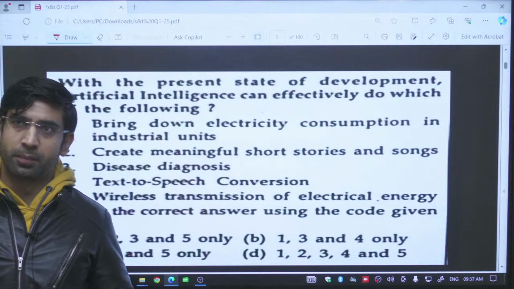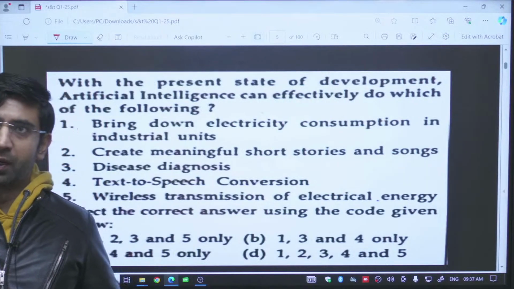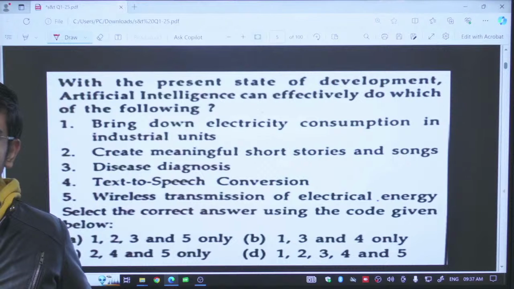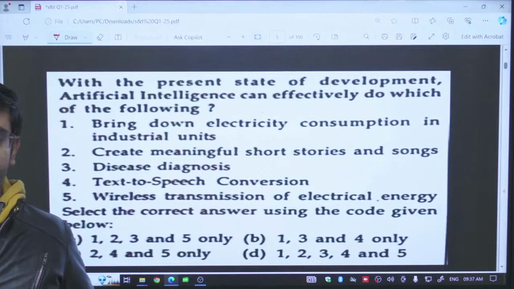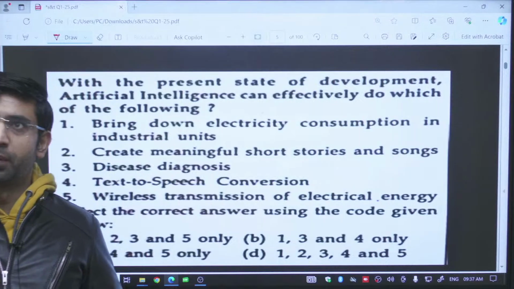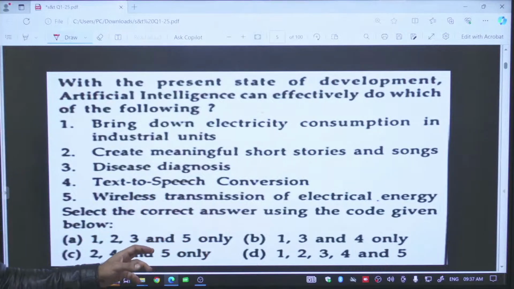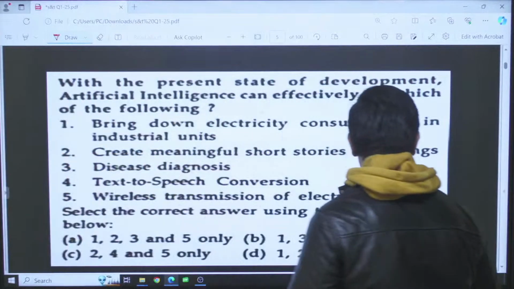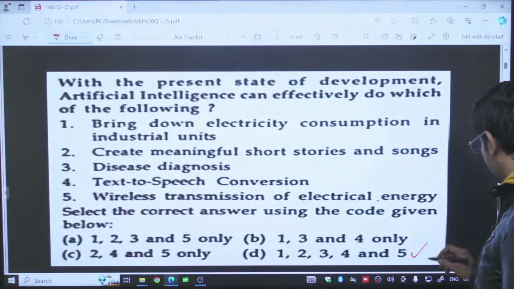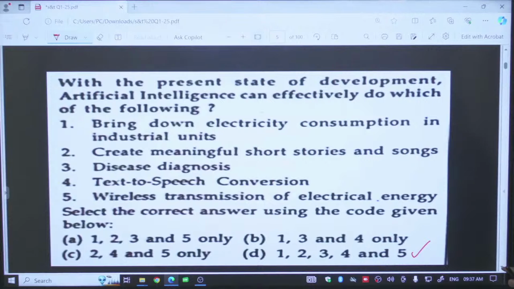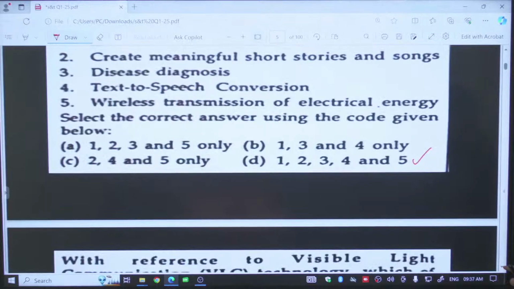We have seen examples like phone charging, laptop charging through the wireless transfer of electrical technology. That is possible only with the help of AI, artificial intelligence. So all the 5 statements are right in this question. So the right answer will be 1, 2, 3, 4 and 5. Let us move on to the next question.